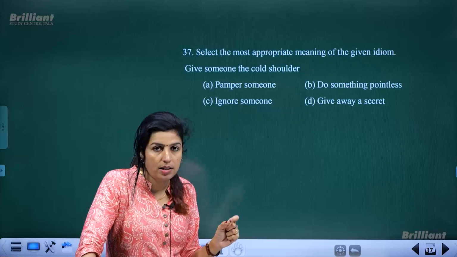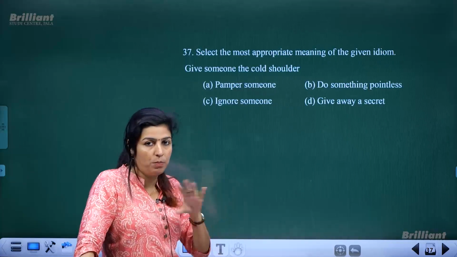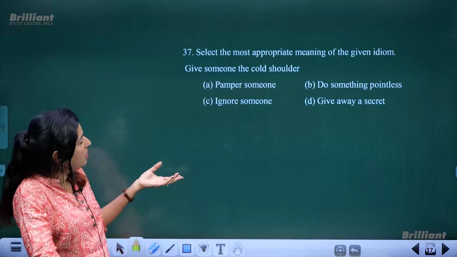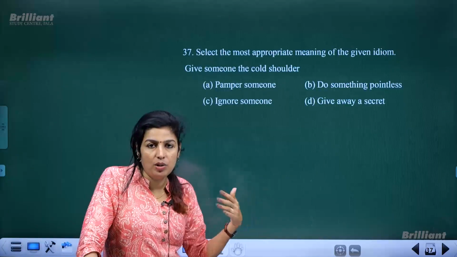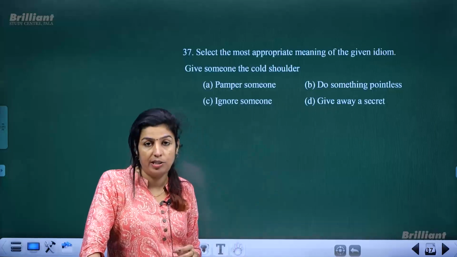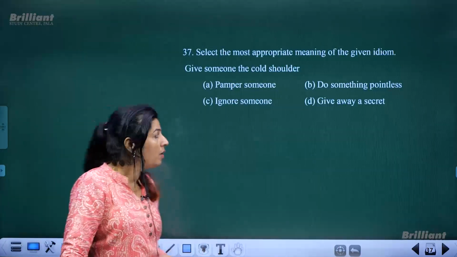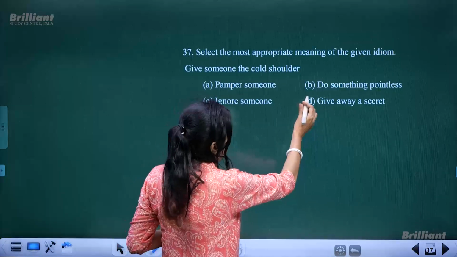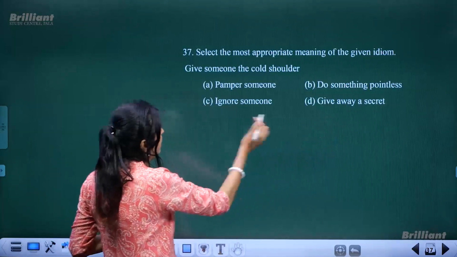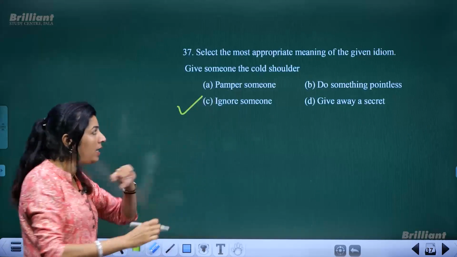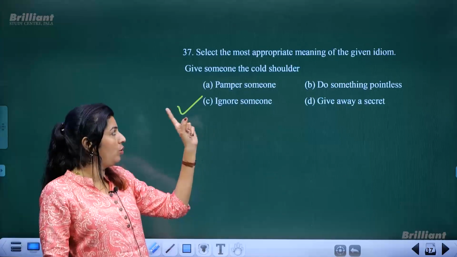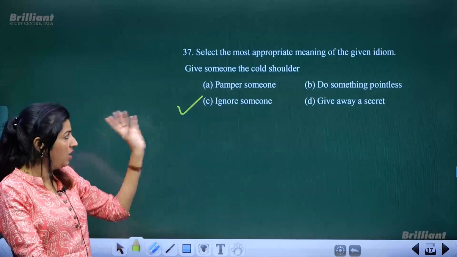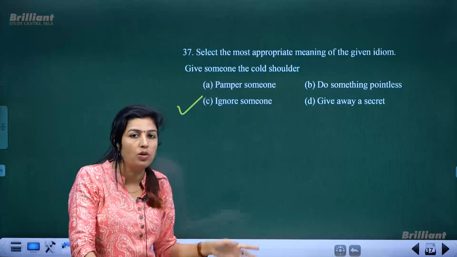Do not take the literal meaning of idioms. You won't be able to find it out. Okay, to give someone the cold shoulder means you are not taking that person into consideration. You totally ignore him. And that is one of the options given. Not to pamper someone or not to do something pointless or give away a secret, but to ignore someone. When you totally ignore a person, you use the term cold. To give someone the cold shoulder means totally ignoring him. Okay.